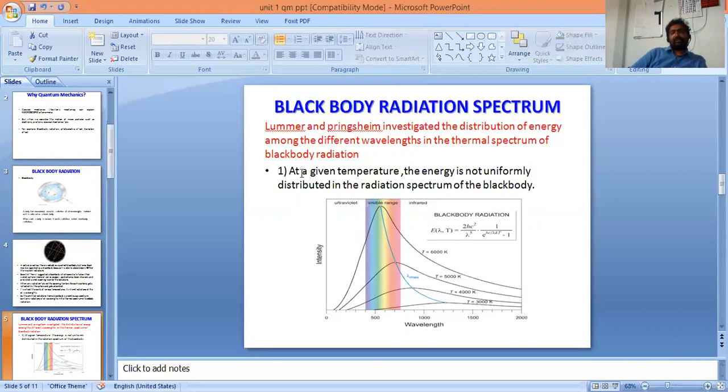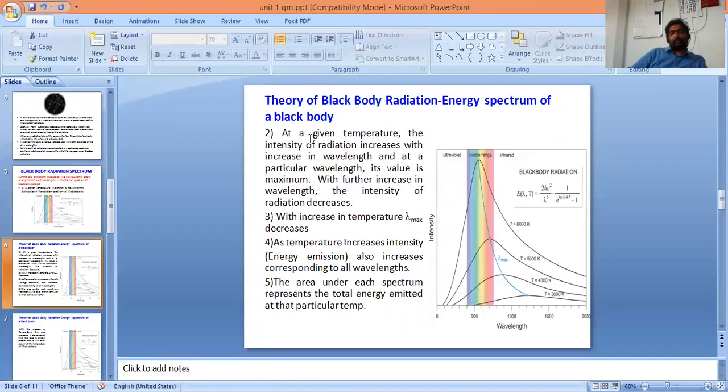The first conclusion is that at a given temperature, the energy is not uniformly distributed in the radiation spectrum of the black body. Conclusion number 2 is that at a given temperature, the intensity of radiation increases with the increase in wavelength, and at a particular wavelength, its value is maximum.